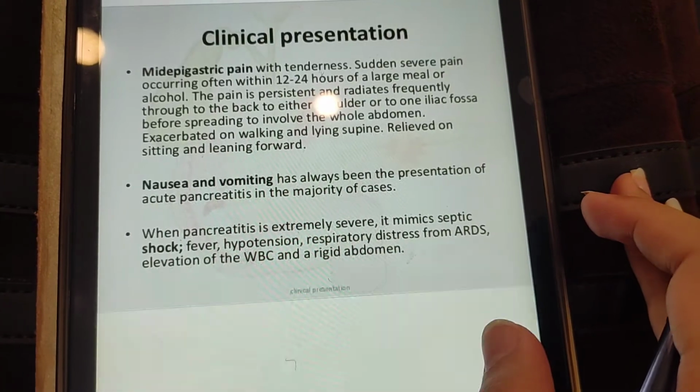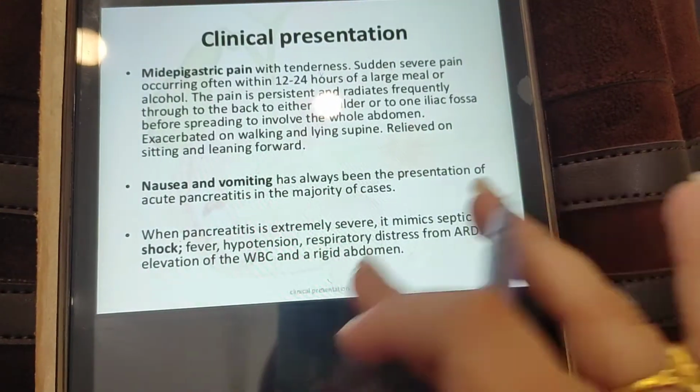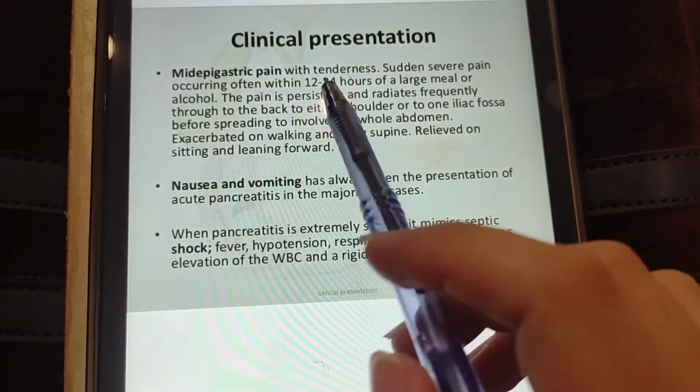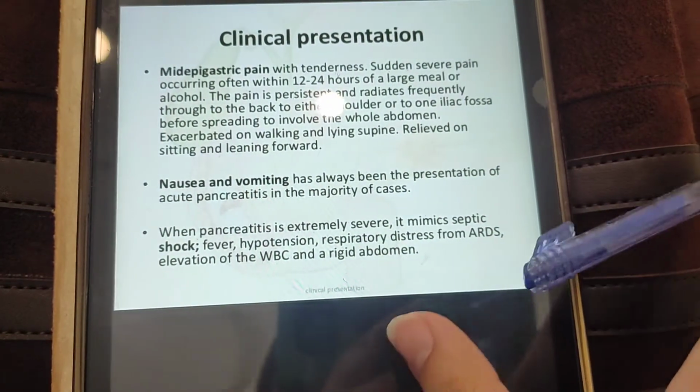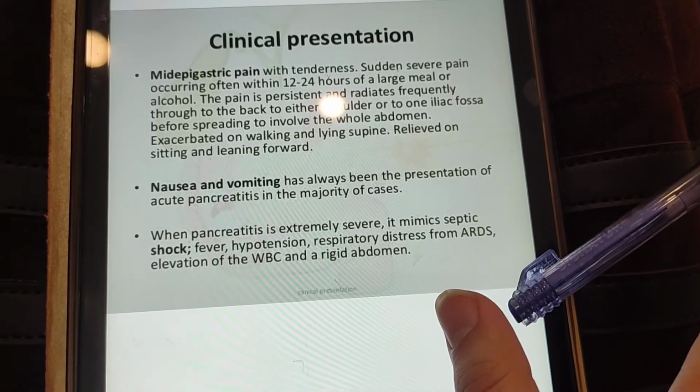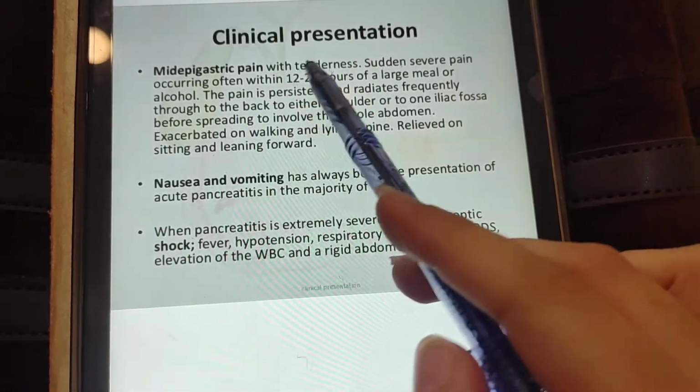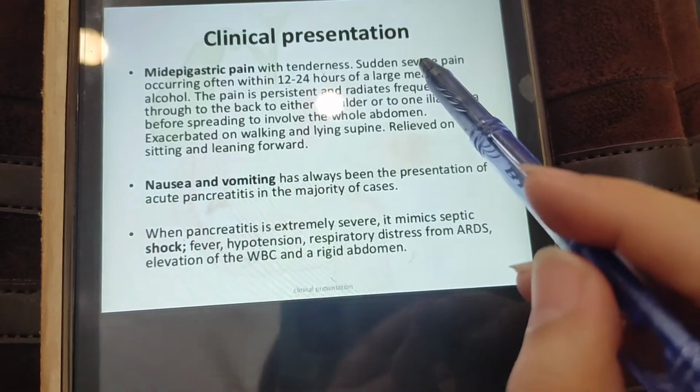As the pancreas mainly lies in the epigastrium, the patient will present with mid-epigastric pain with tenderness. On palpating the epigastrium, the patient will develop more severe pain.